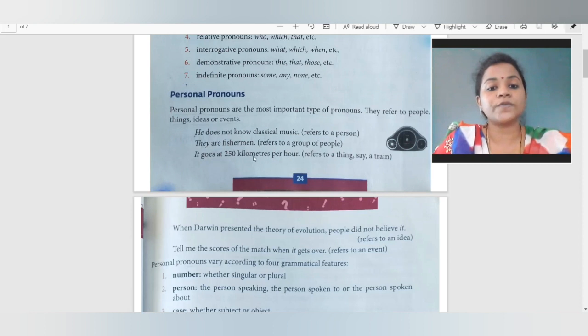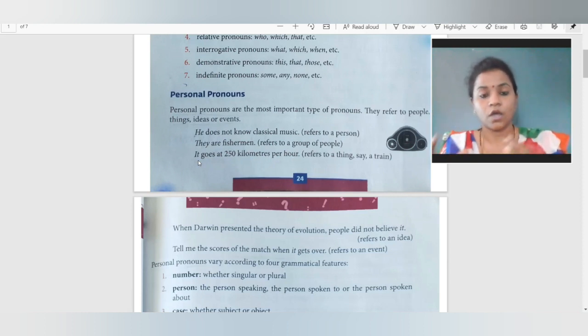It goes at 250 km per hour. It. Now it itself gives us an idea that it is talking about a thing. That it is telling us by itself that they are talking about some thing. So it refers to a thing, say a train or vehicle that can go 250 km per hour. So obviously it will be a train.